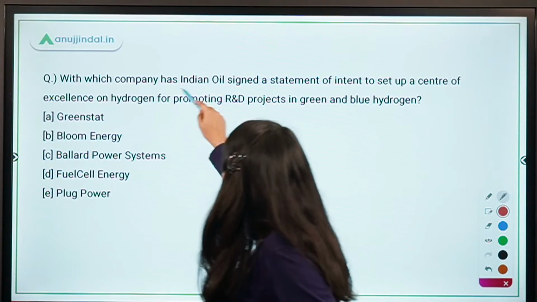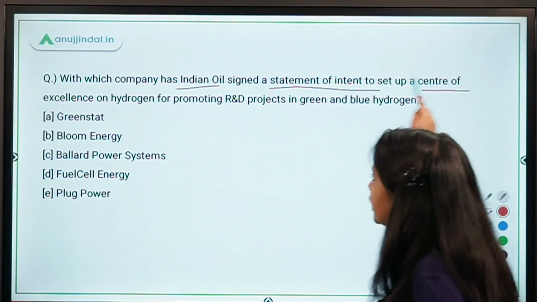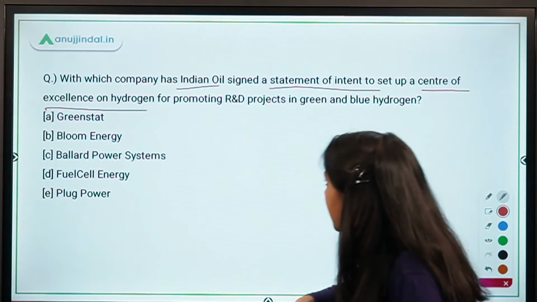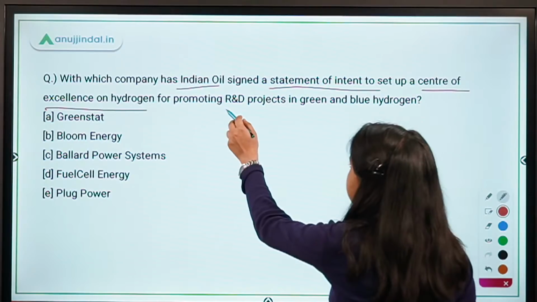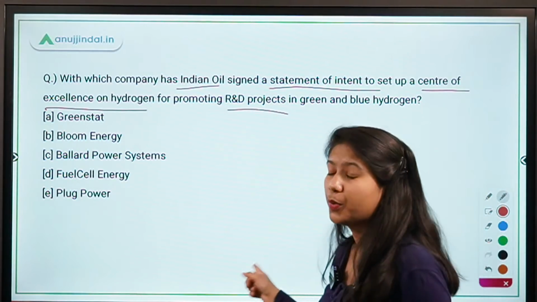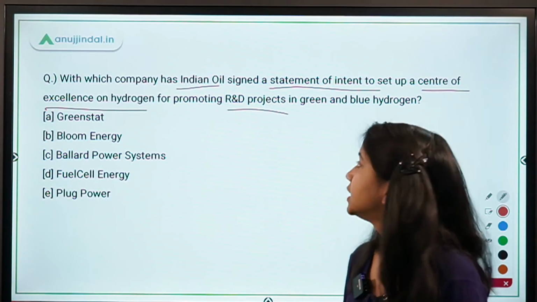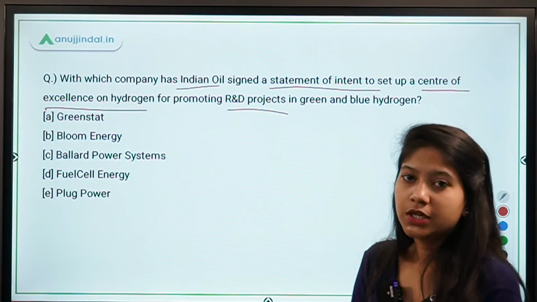With which company has Indian Oil signed a statement of intent to set up a center of excellence on hydrogen for promoting R&D, research and development projects in green and blue hydrogen? So this is again an important question. You have to memorize this question. Indian Oil has partnered with a company.